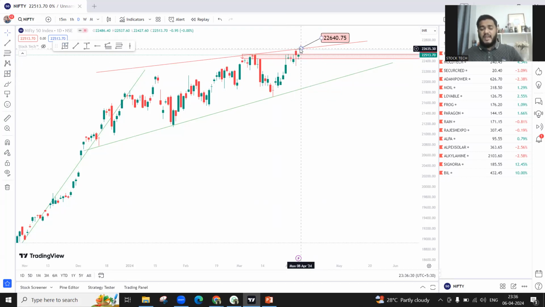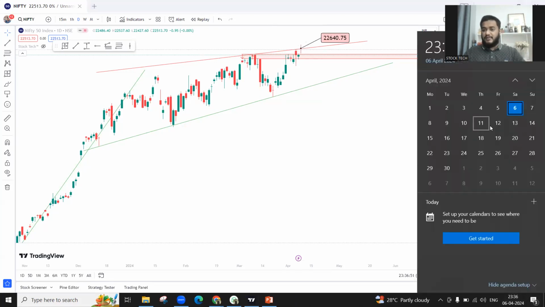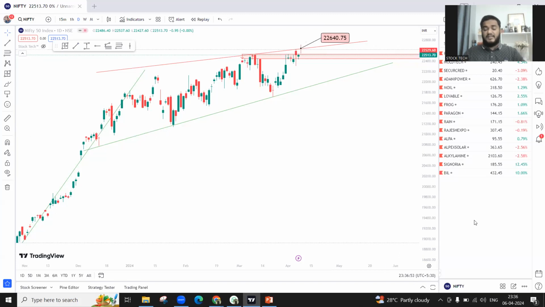So Monday, Tuesday are very crucial levels for Nifty. They are make or break levels. So you have to be very cautious about this. This is for a long-term perspective, I mean a 1 month perspective, so those will be the levels for this particular month. Now, if you're looking at the expiry, what will be the next expiry? It will be 11th April expiry. That is a 1 week expiry.